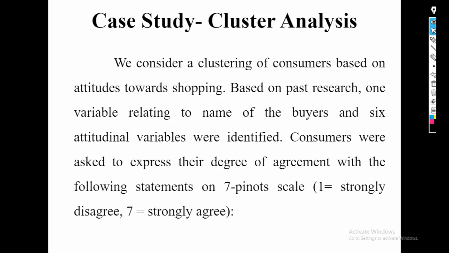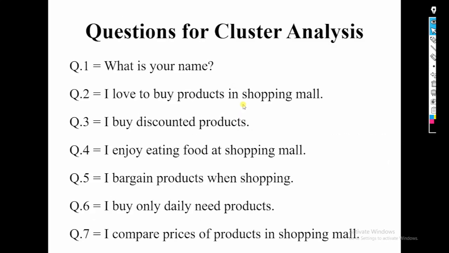Consumers were asked to express their degree of agreement with the following statements on a 7 point scale, meaning strongly disagree to strongly agree.